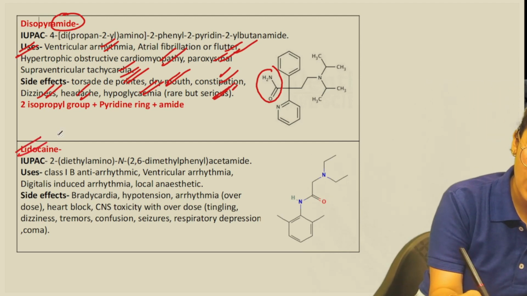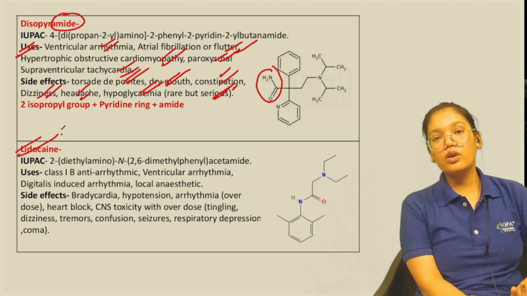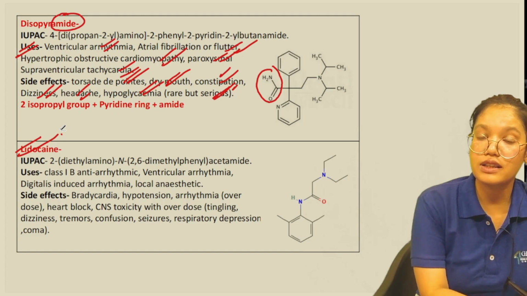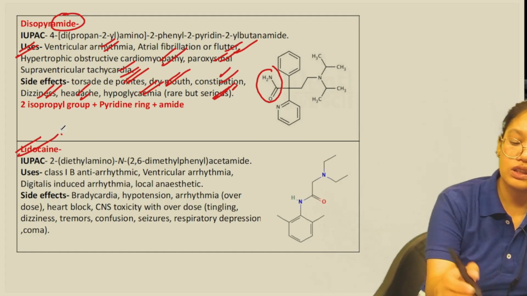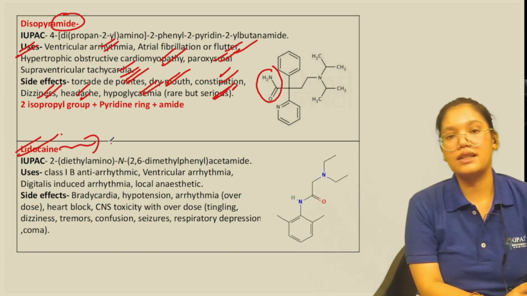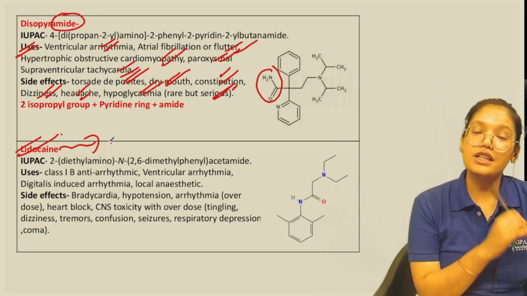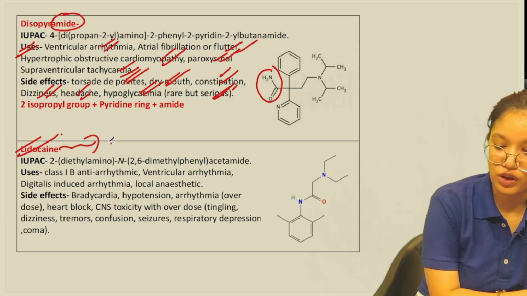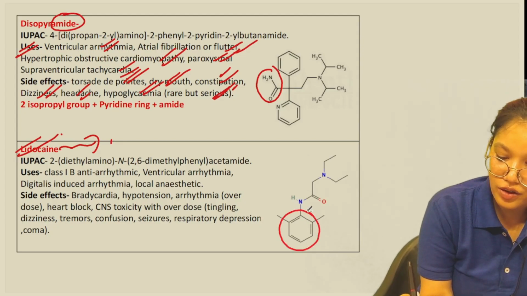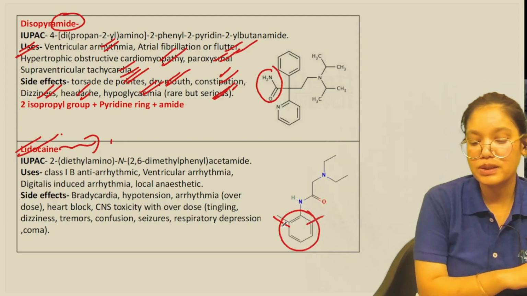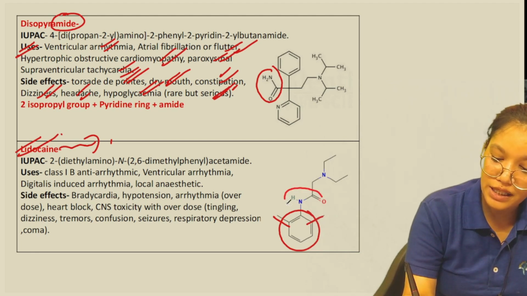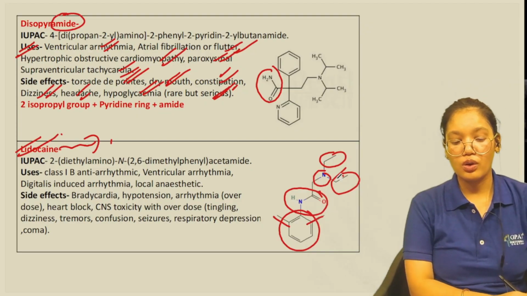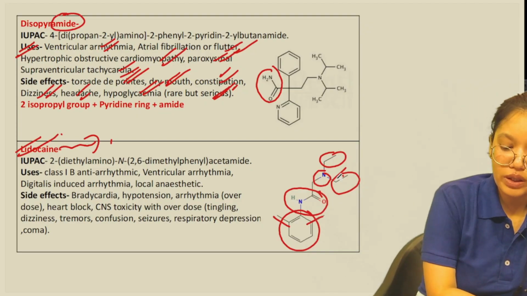The next drug we have is lidocaine. Now lidocaine, you must have heard of this in anesthesia. This lidocaine acts as a local anesthetic too. For dental surgery and all, we use lidocaine. Now if we look onto its structure, it has a phenyl ring that has two methyl groups attached. It has an amide group plus an amine with two ethyls attached. So this is the lidocaine structure.